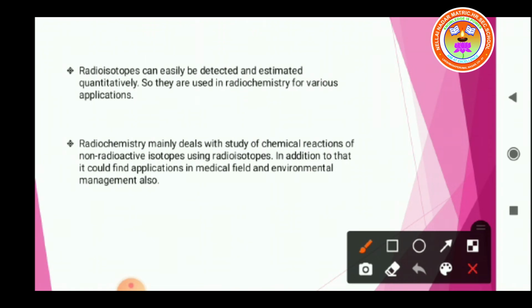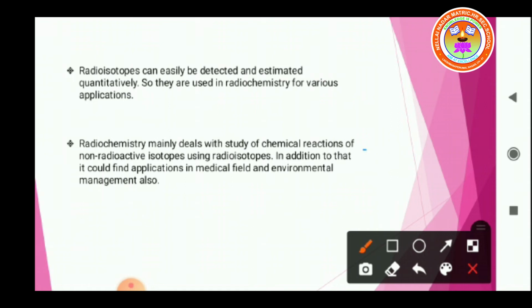Radiochemistry mainly deals with the study of chemical reactions of non-radioactive isotopes using radioisotopes. In addition to that, it finds application in the medical field and environmental management also.